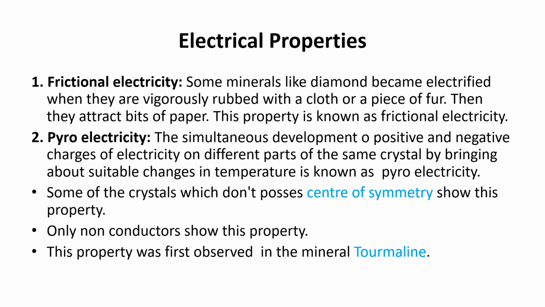So what is frictional electricity? Some minerals, suppose you take diamond, may become electrified when rubbed with a piece of cloth or with a piece of fur. Then these minerals become electric. They possess the electric property, so they attract bits of paper. This property is known as frictional electricity.